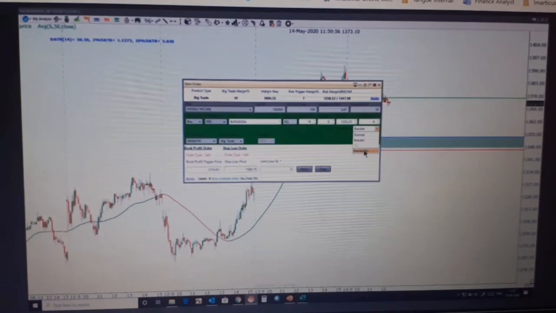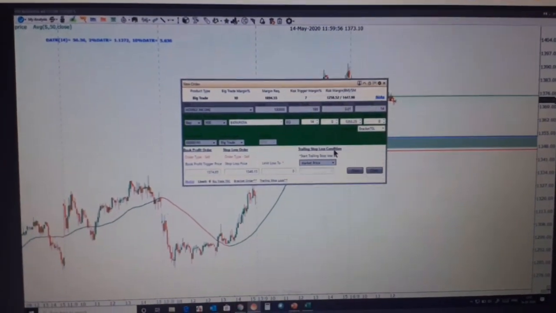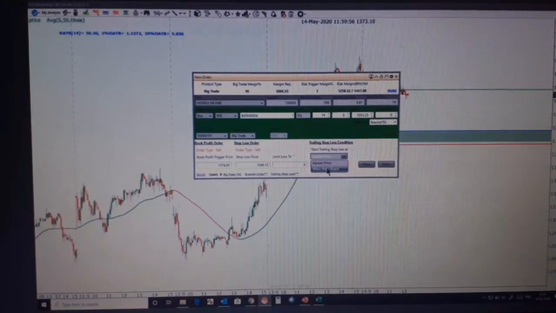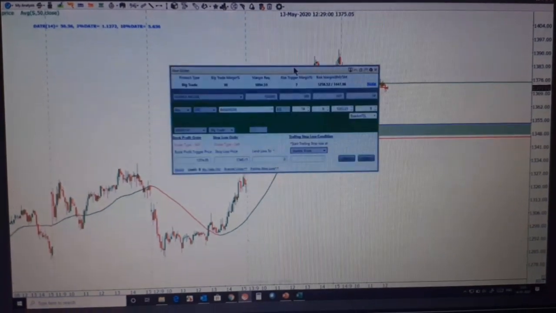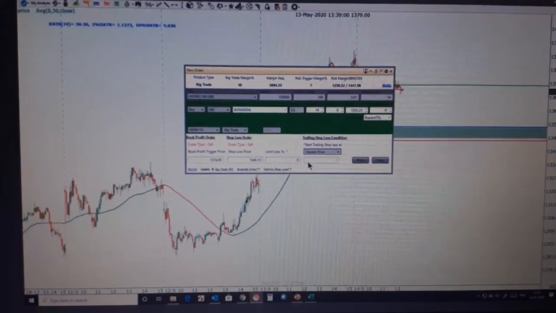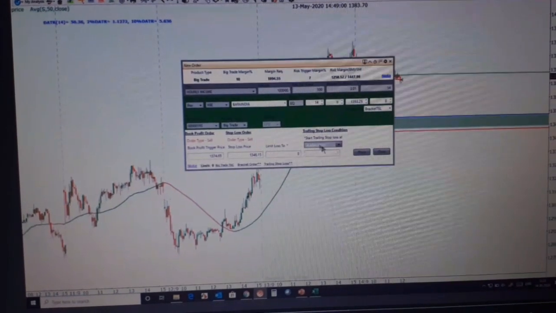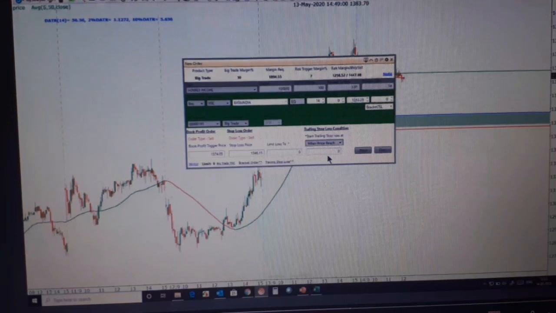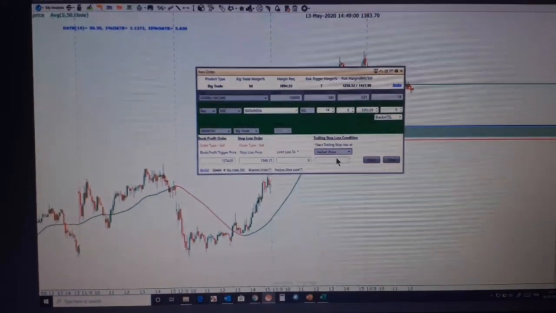As soon as I select this, there is something available over here, trailing stop loss condition. So there are two conditions. One is for market price and the other one is when price reach. So let us see the first option, market price. For the first option, the text box just below market price is grayed out, so you cannot put a price over here. But if you select when price reach, then this is enabled. So let us go for market price.